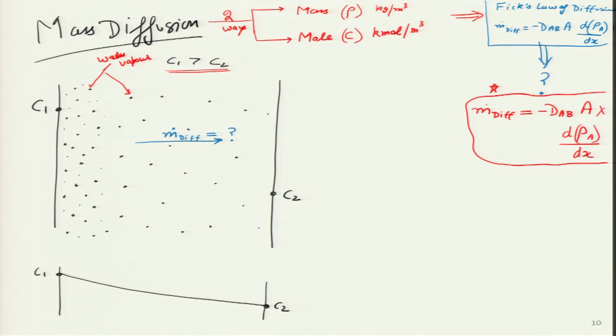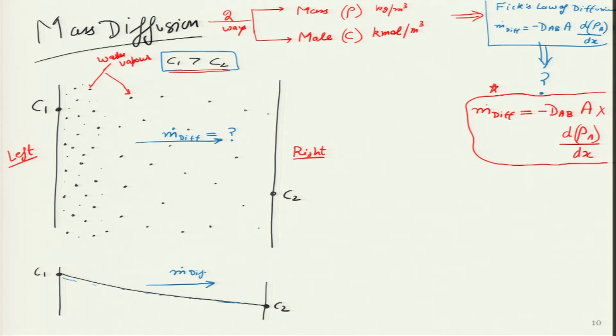These are water molecules which are very densely packed on the left side, and their concentration is very low on the right hand side. In other words, because of this particular image, I can clearly see that the concentration C1 is much greater than C2, and if I have to draw a profile, it would look something like this over here, shown in black color.